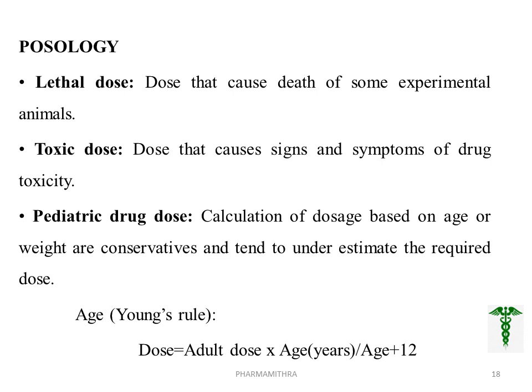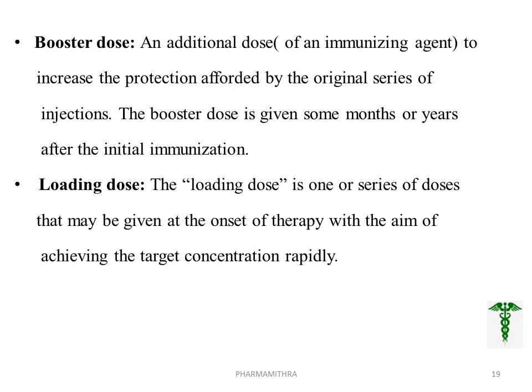Pediatric drug dose. That is, based on the age or weight, we want to consider the drug dose for the pediatric patient, and this can be calculated by various equations. One such example is Young's rule. Here the dose is calculated by the equation: adult dose into age in years divided by age plus 12.